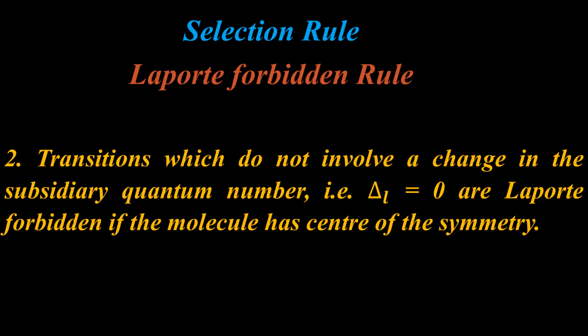Another selection rule is the Laporte forbidden rule. This rule states that transitions which do not involve a change in the subsidiary quantum number, that is delta L equal to 0, are Laporte forbidden if the molecule has a center of symmetry. This is a very important rule.